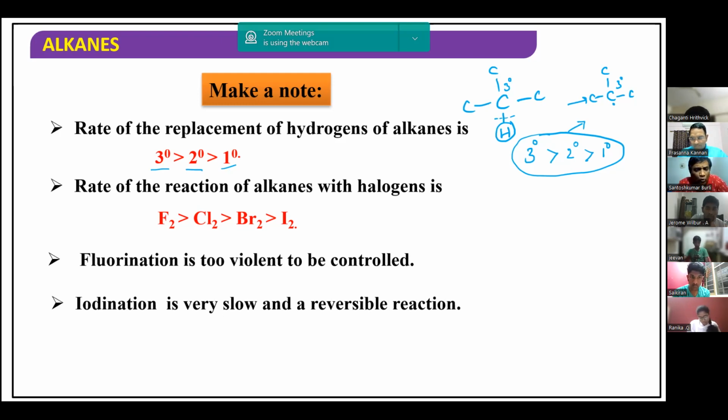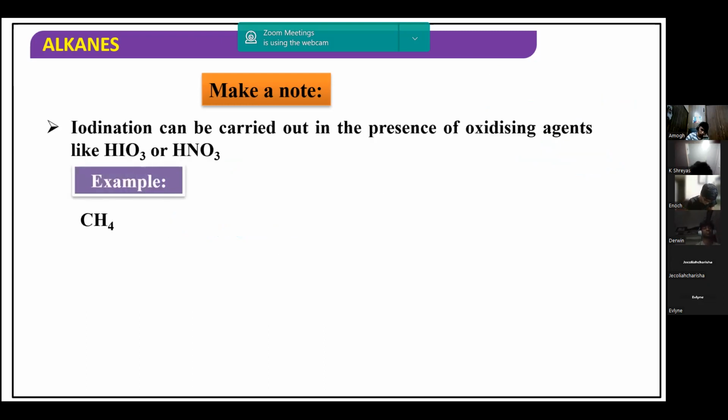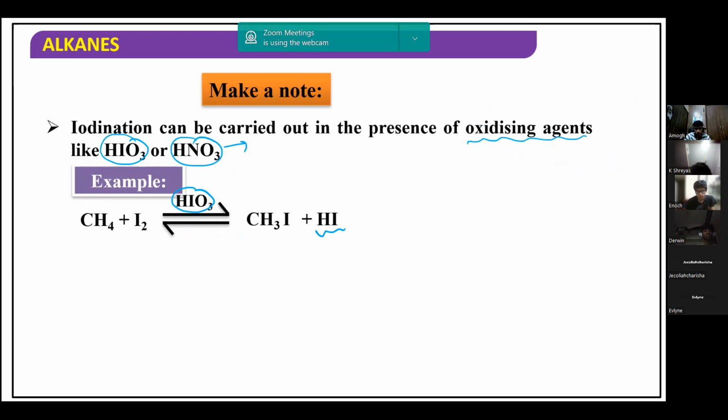So chlorination and bromination can be easily carried out. Fluorination, since it is highly reactive, can't be controlled. It is very difficult to carry out. But iodination is also not advisable because it is a reversible reaction. I'll just take this example here. If you want to iodinate methane to get methyl iodide, the byproduct we get here is HI. You can do this, but only in the presence of some oxidizing agents like HIO3 or HNO3. These two are oxidizing agents. So in the presence of an oxidizing agent, you can carry it out.